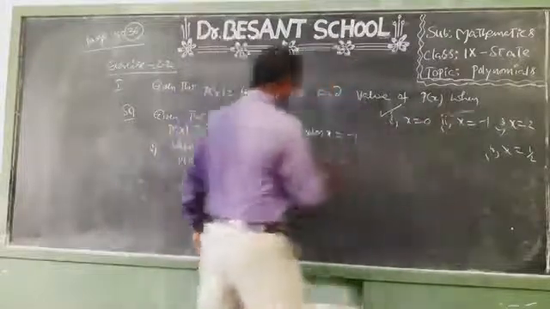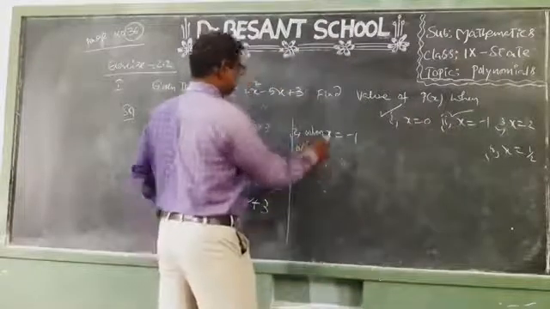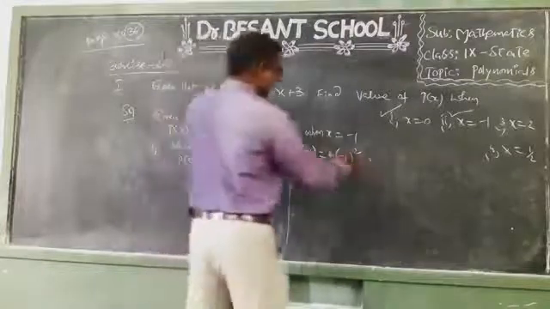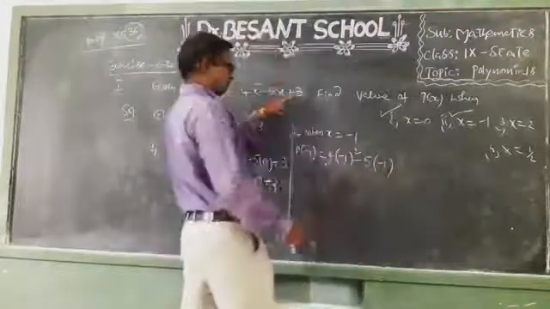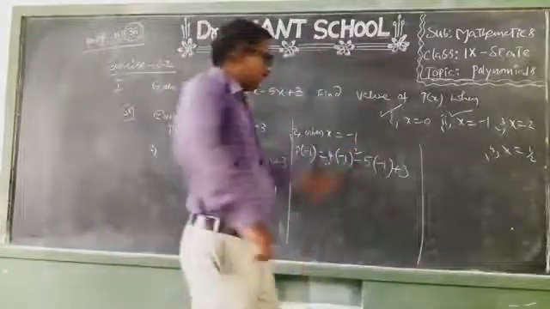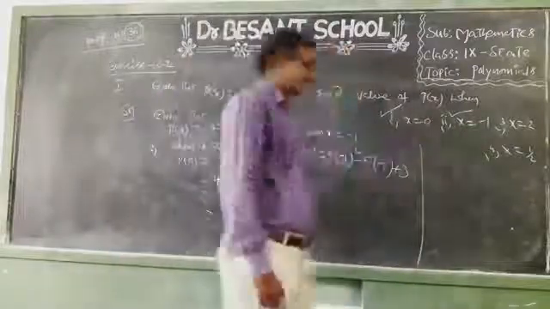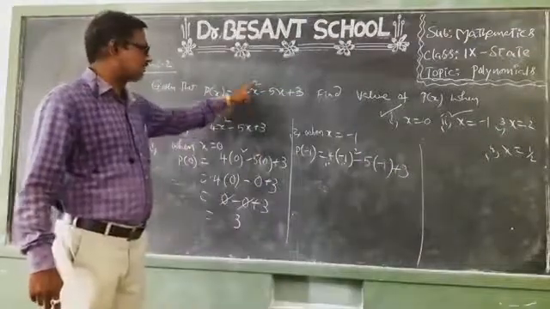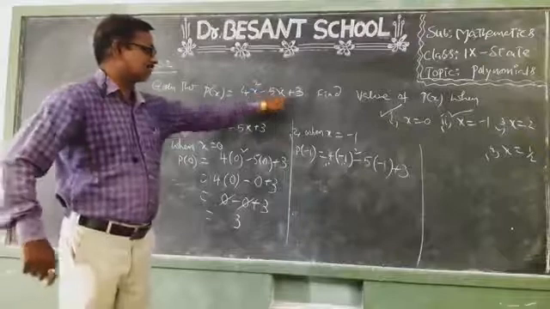Continuation. Second one, when x equal to minus 1. When x equal to minus 1, I am finding p of minus 1 equal to 4 into x square, means minus 1 whole square, minus 5 into x, means minus 1, plus this is 3. Are you following? I am finding p of x when x equal to minus 1. So p of minus 1 equal to 4 into minus 1 whole square minus 5 into minus 1 plus 3.